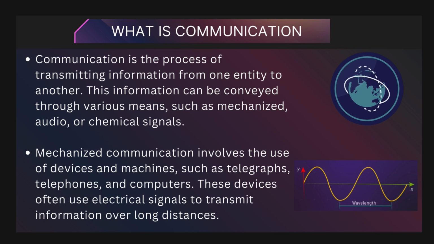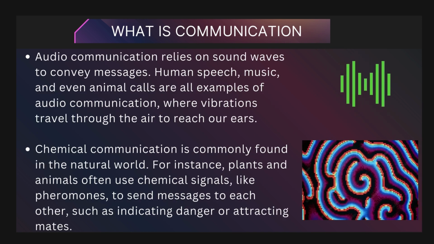This information can be conveyed through various means, such as mechanized, audio, or chemical signals. Mechanized communication involves the use of devices and machines, such as telegraphs, telephones, and computers. These devices often use electrical signals to transmit information over long distances. Audio communication relies on sound waves to convey messages.